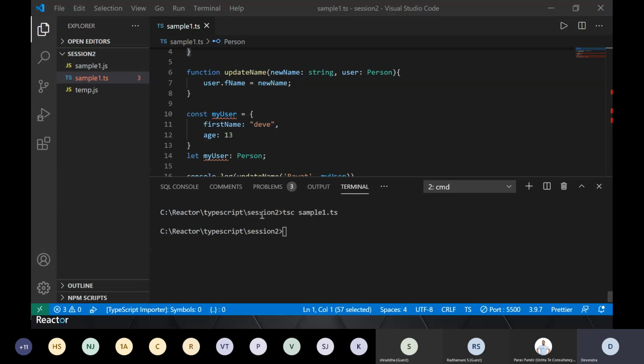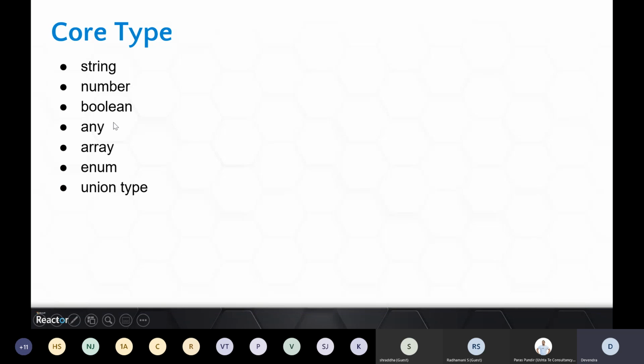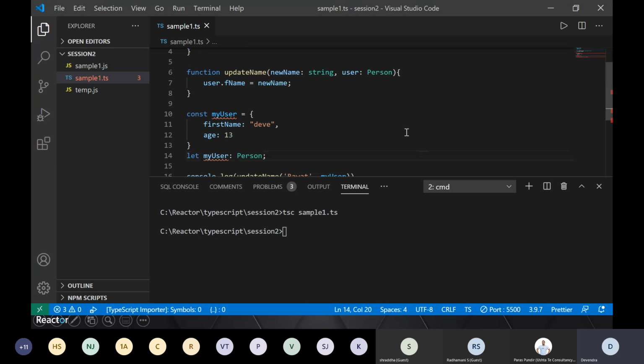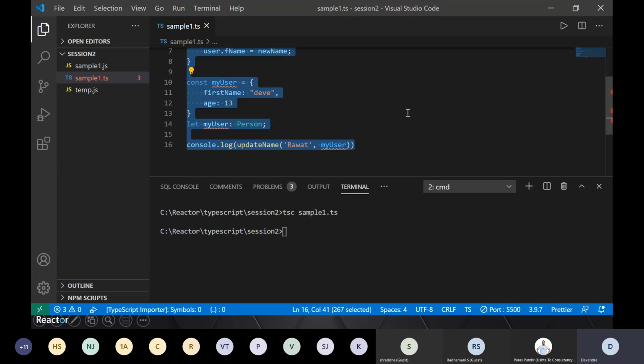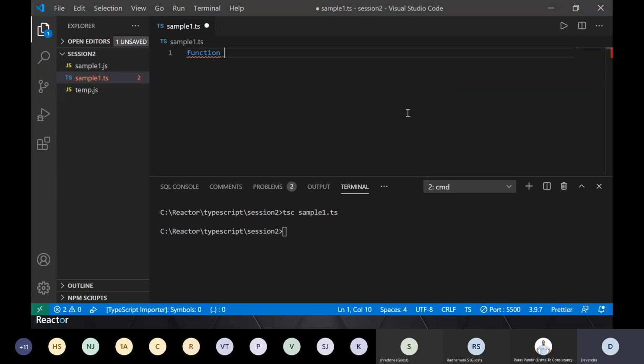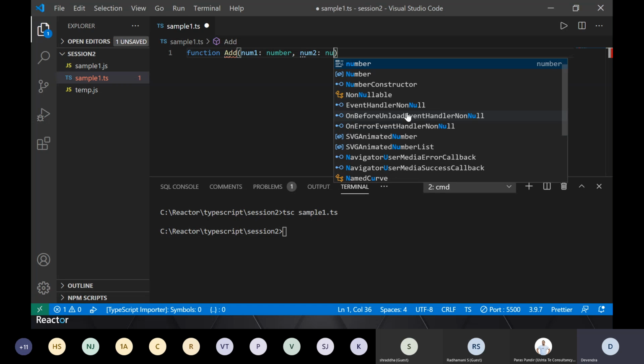I'll move ahead. This thing we saw, any and union type. I'll quickly cover this and then we'll move ahead and see how to set up a project. So let's say now a very common function, add, with num1 of type number and num2 again of type number.